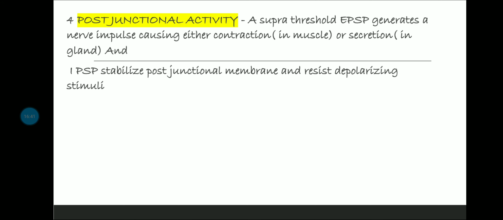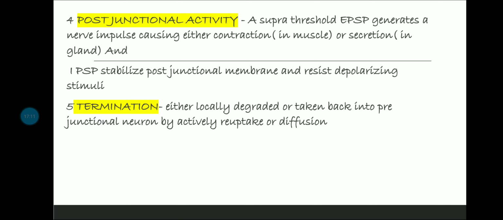And IPSP stabilizes the post-junctional membrane and resists depolarizing stimuli. So this is what happens in EPSP, okay, excitatory potential. Now what happens in inhibitory potential? So अगर inhibitory stimulus आता है, if the transmitter is going to inhibit, for example GABA, what it does is it stabilizes post junctional membrane और वो depolarization को होने से रोक लेगा, right? So that is what happens in the inhibitory one.